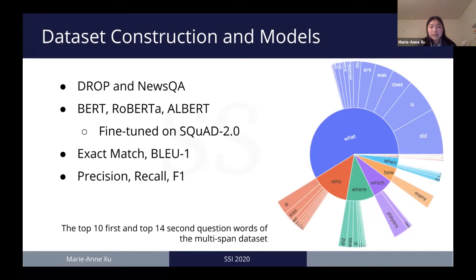We then run a base and a large version of BERT, RoBERTa, and ALBERT models pre-trained on SQuAD, a single-span question answering dataset, on our new multi-span dataset. Because these models were the most downloaded ones from the Hugging Face Models website that satisfied our single-span pre-training requirements, we used ALBERT Extra Large instead of ALBERT Large since it was the one available.